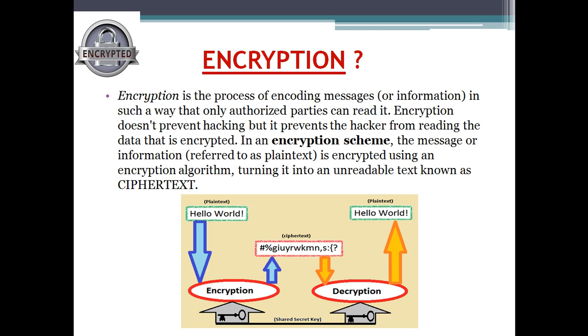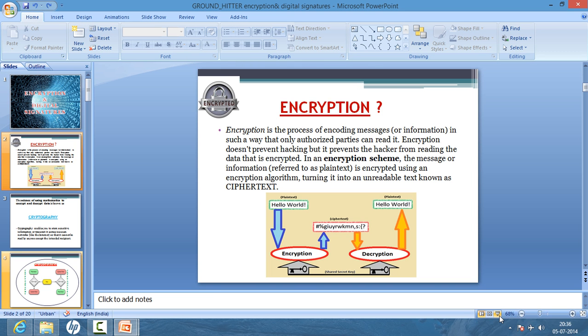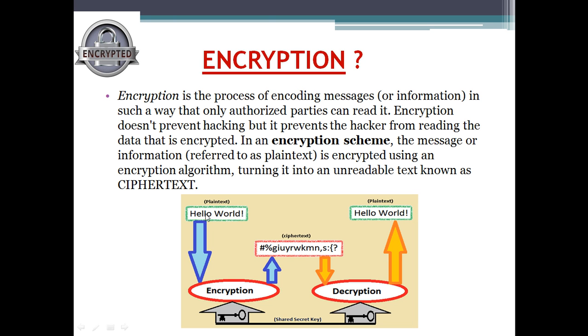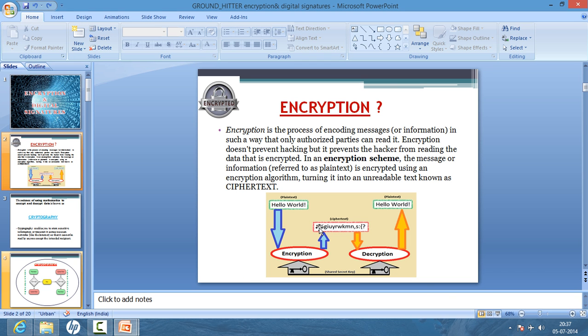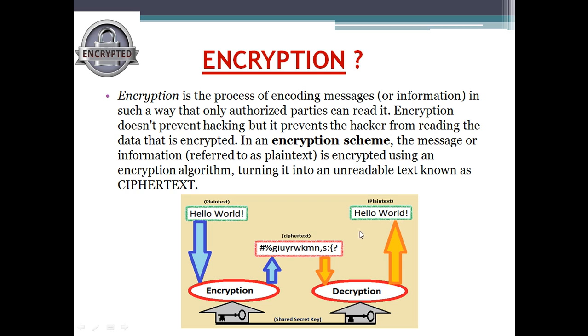Now, suppose you have to convert plain text, that is, hello world, and transmit it so that no other party which is not authorized to read it can read it. How it is done is that you encrypt this hello world and change it into cipher text. This is the cipher text, the text we obtain after encryption. It is decrypted by the authorized party and the original plain text is then deduced from it. This is the basic phenomenon behind encryption.